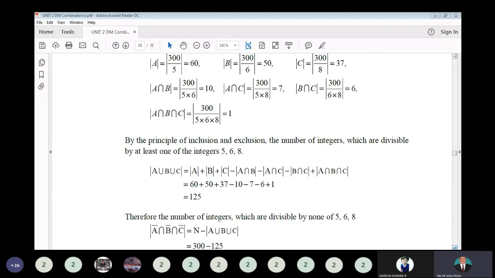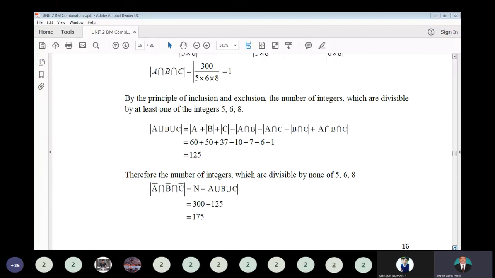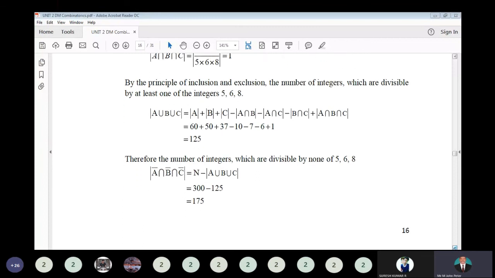So the given question does not ask for numbers from 1 to 300 divisible by any one of the numbers 5, 6, 8. They ask for those divisible by none of 5, 6, 8. So hence we have to find the corresponding complement, that is A complement intersect B complement intersect C complement, that's equal to n minus modulus of A union B union C. So that is 300 minus 125, that is 175. Okay.